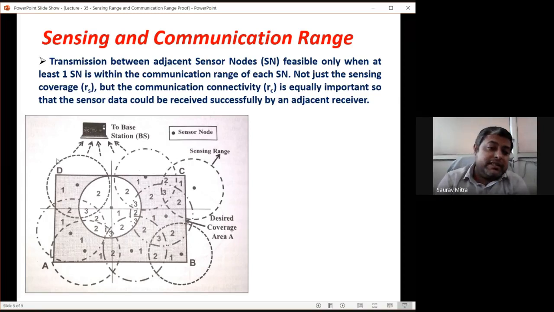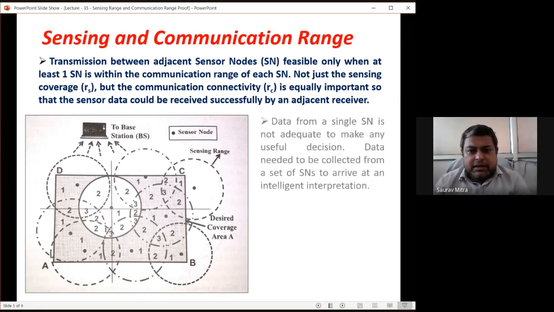So whatever is the average temperature within this region, that is the temperature towards the D point of the concerned area. Likewise, attribute based measurement and attribute based sensing occurs in a wireless sensor network.